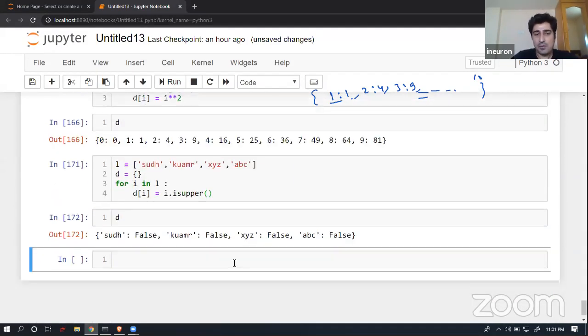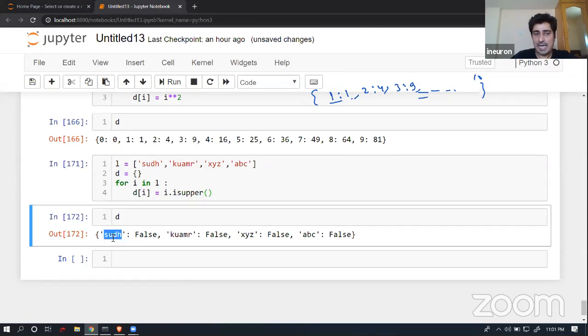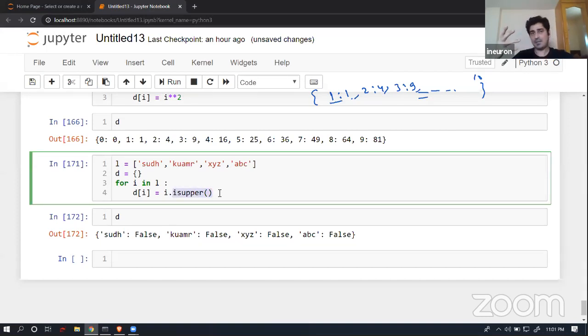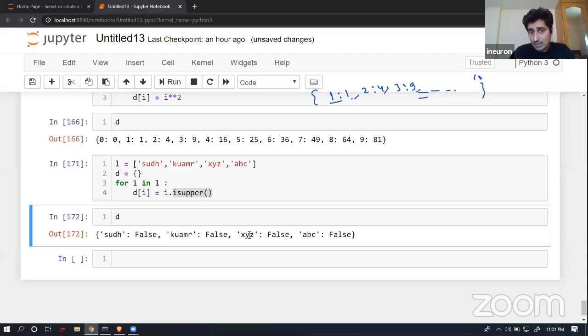Now let's suppose I wanted to create a key value pair. In the key, I wanted to store a name, and in the value I wanted to store true and false. True and false of what? The check means isupper. isupper is a function that we have already discussed. So here it takes the key as the data, and the value as isupper or islower. So Sudh, is it in uppercase? False. Kumar, false. XYG, false. ABC, false. So likewise, there can be many permutation combinations, many things which are possible.